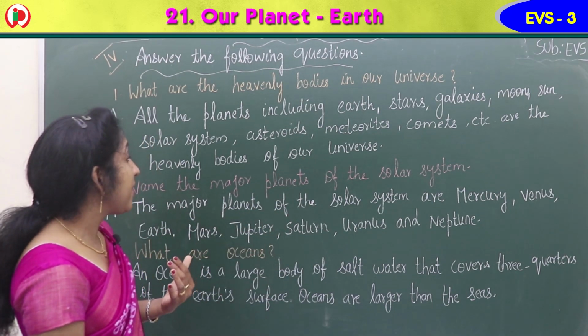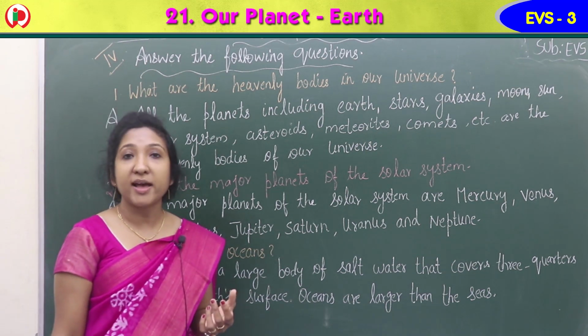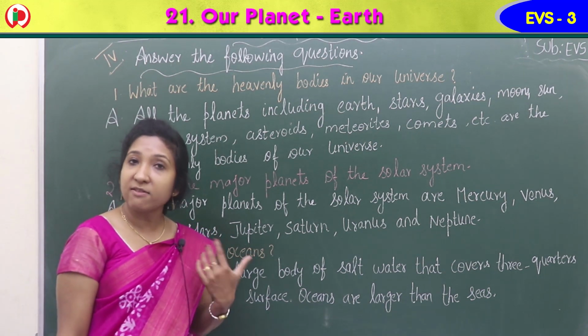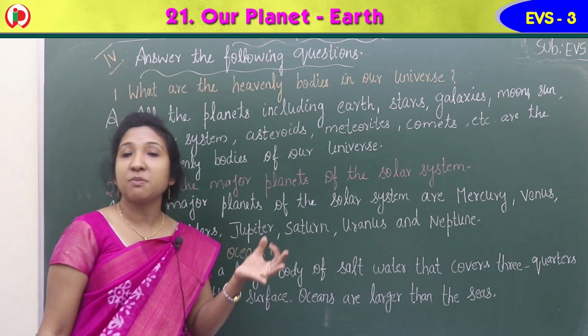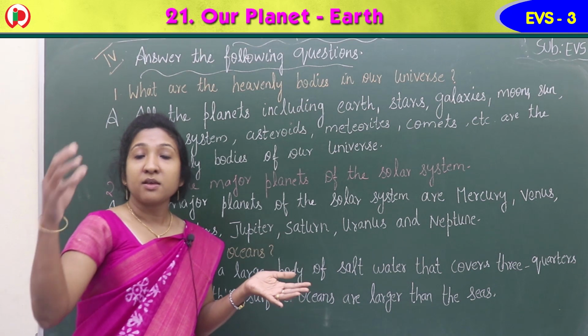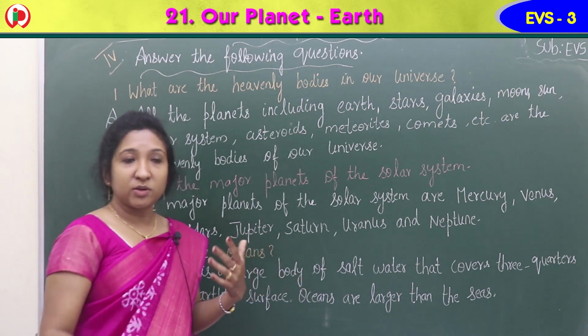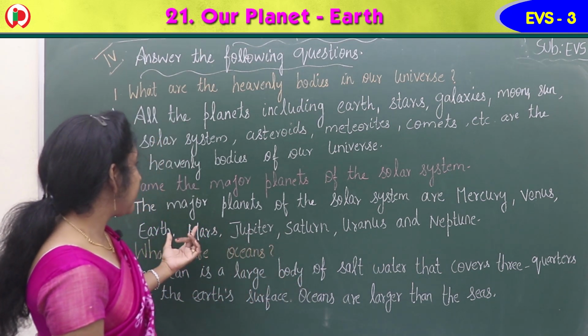Second question, name the major planets of the solar system. So which are the planets in our solar system? Mercury, Venus, Earth, Mars, Jupiter, Saturn, Uranus, Neptune. These are the planets of the solar system.